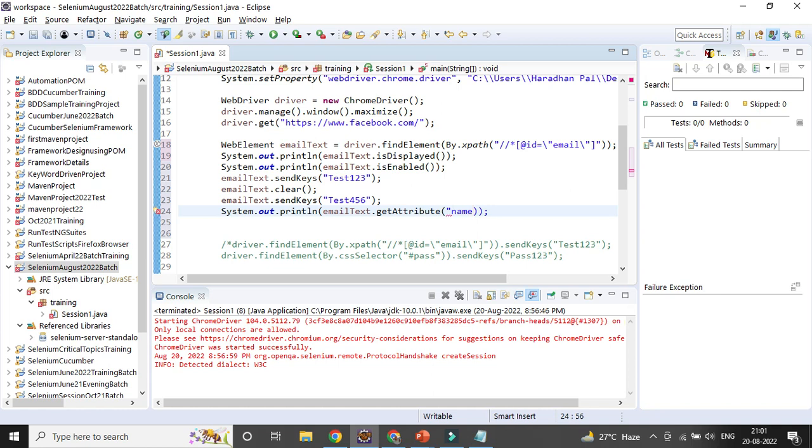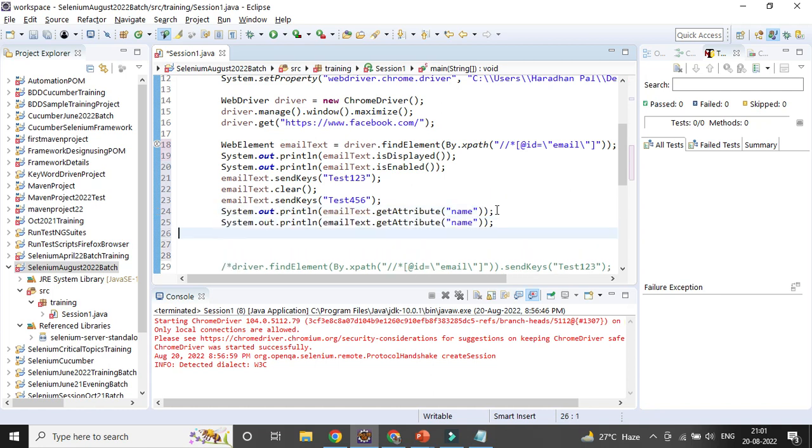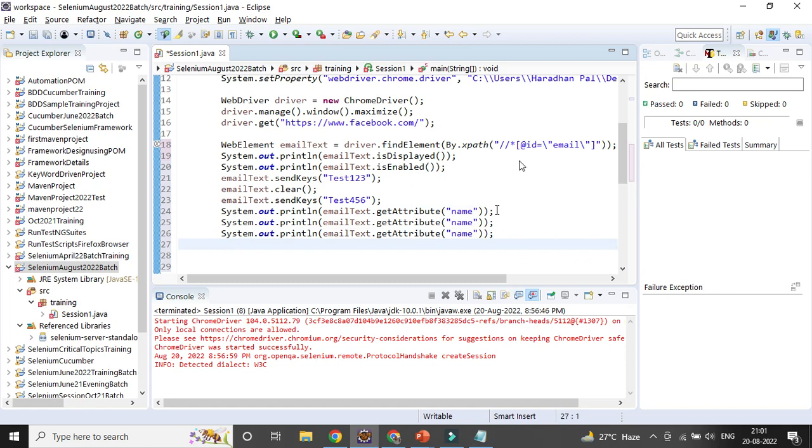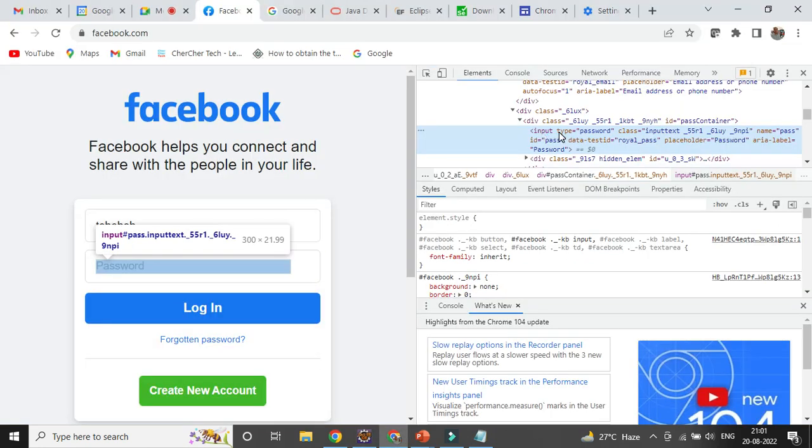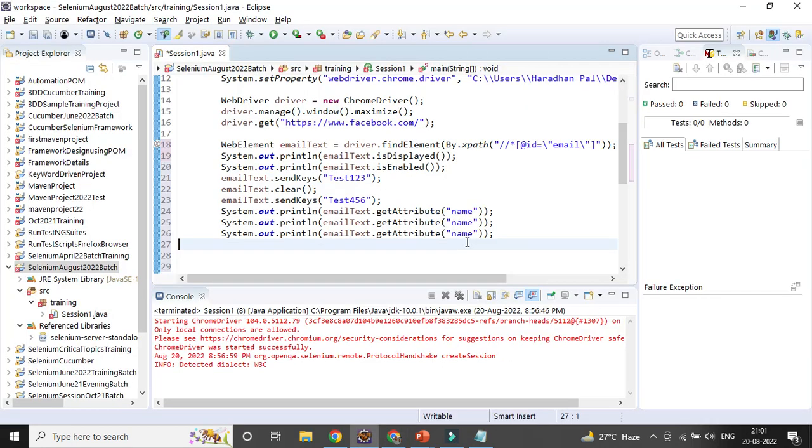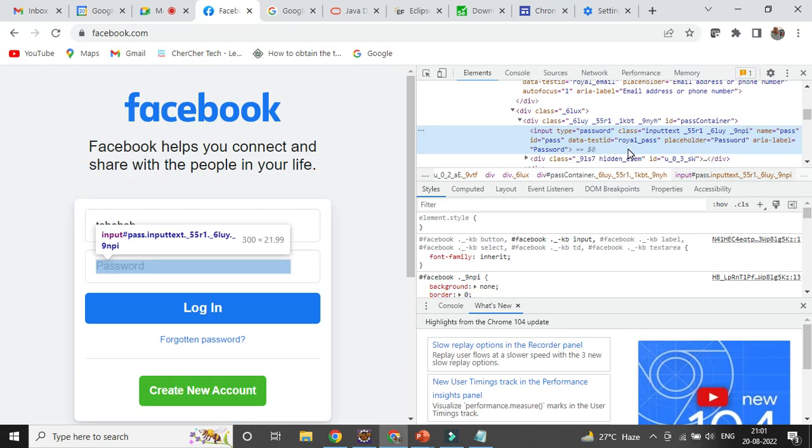After that, if you want to print out another attribute, this is the tag name. The tag name cannot be printed. Apart from that, the rest of the things are attributes, and these are the values. So if you want type, you can use type here with the help of the getAttribute method. This is the different element, the element tag. First is the tag, and then all the rest are attributes and the corresponding values.